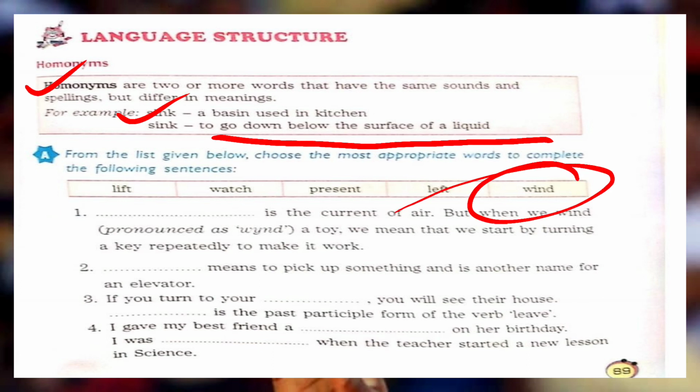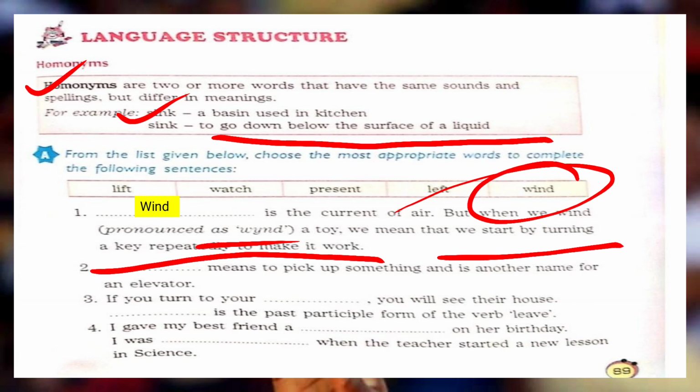All right. So what will we feel here? Wind. But when wind is pronounced as wind in a toy, we mean that we start by turning a key repeatedly to make it work. All right. The next is